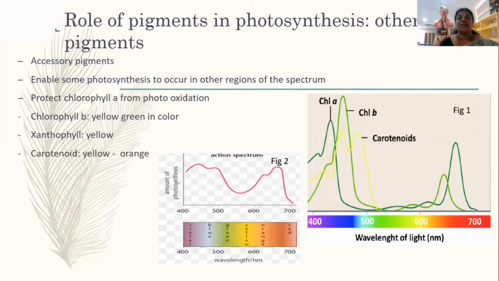In this way, that is the reason I call them accessory pigments. They are really an add-on which help in the absorption of light in the other wavelengths, as well as they protect the chlorophyll from photooxidation. Now we had seen that chlorophyll A is blue-green in color. Chlorophyll B is yellowish green in color. Xanthophylls, yellow color, and carotenoids, yellow to orange. So these are the colors of the pigments.